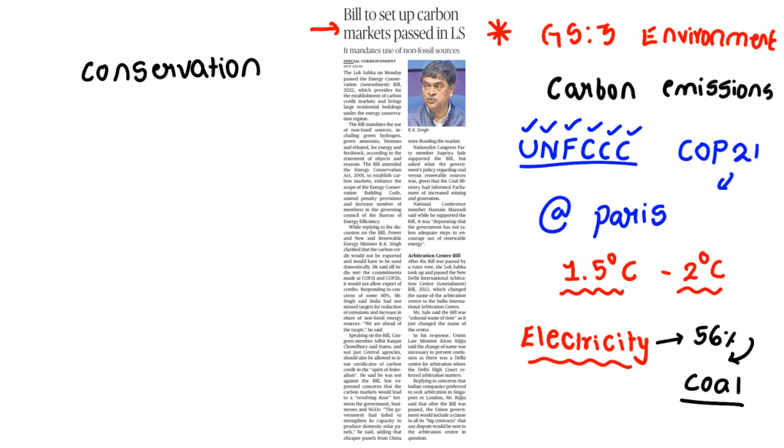The conservation of coal also includes the usage of efficient products. Are you getting? Efficient products are used to conserve electricity. Clear?